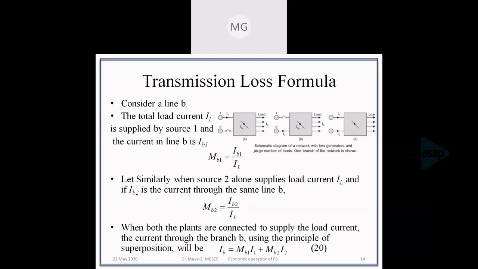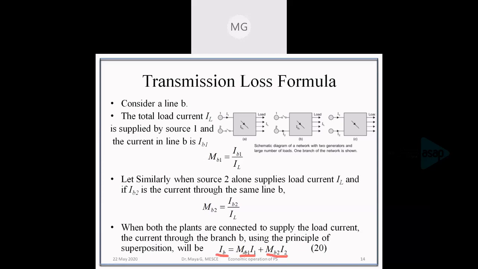Now, by applying the superposition theorem, that is when we apply both the units simultaneously, there is a sum of the response from each unit independently. So IB, when both units are connected to the network, the current flowing in line B is equal to the current due to the first unit plus the current due to the second unit.